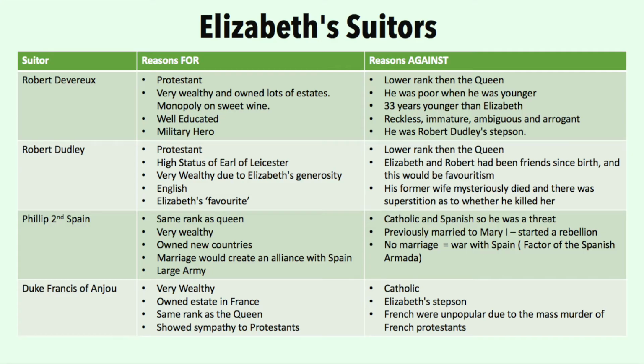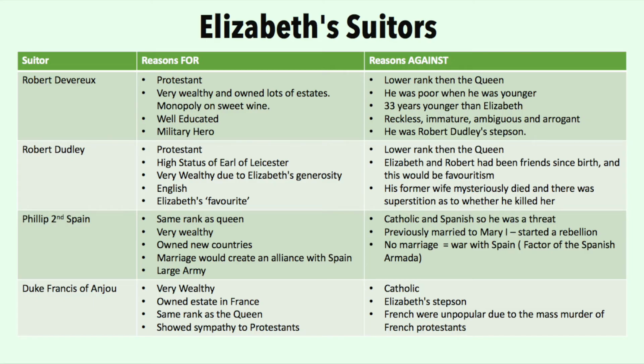Robert Dudley was Protestant. He had a high status of Earl of Leicester, which was given to him by Elizabeth. He was very wealthy due to Elizabeth's generosity. He was English, and he was also one of Elizabeth's favourites. However, he was a lower rank than the Queen, and Elizabeth and Robert had been friends since childhood. If they married, this may be seen as favouritism. His former wife also mysteriously died, and there was a large superstition as to whether he killed her.